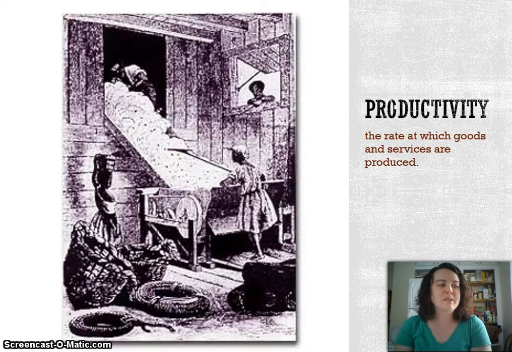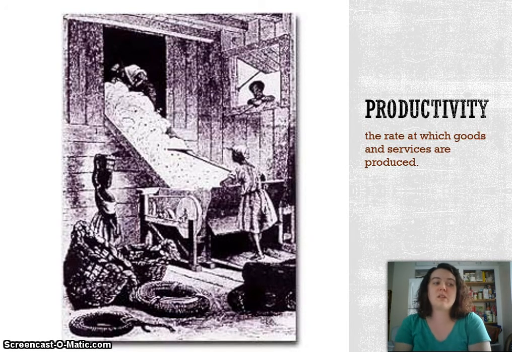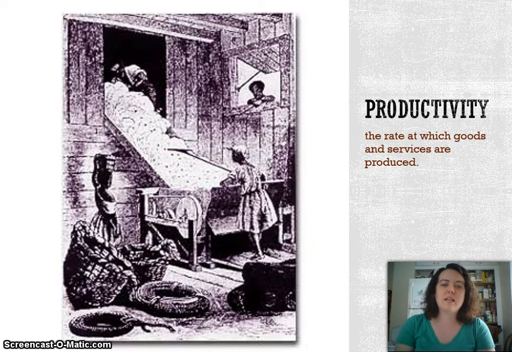The next word is productivity. This word is one that is used when we're talking about business, and it means the rate at which goods and services are produced. A business today is judged by its productivity. An example of good productivity might be a factory that was able to get 20 truckloads of its item ready to ship. An example of low productivity would be a business that's only able to get 5 things ready to sell in a day's time. And productivity is measured by lots of different factors, but that's just an example.